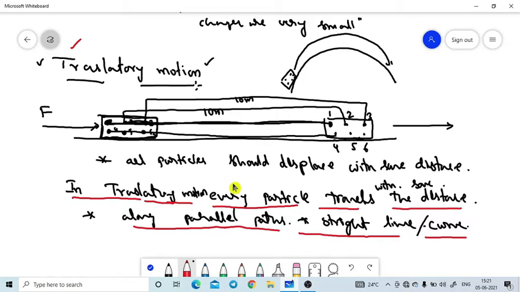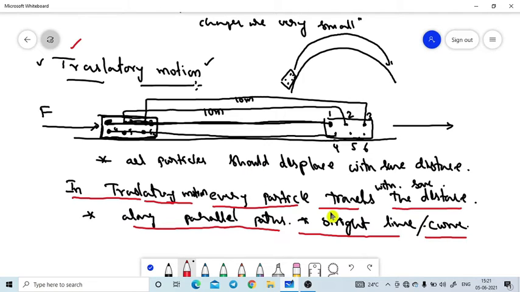I hope you understand. One more time, I am repeating. In translatory motion, every particle travels the same distance along parallel paths. When the body is moving in a straight line or in a curved path, that type of motion is named translatory motion.